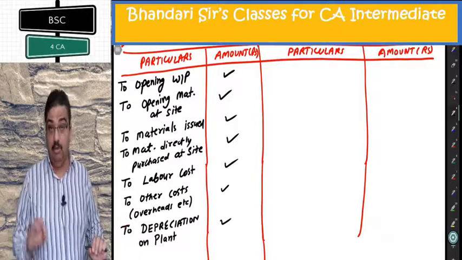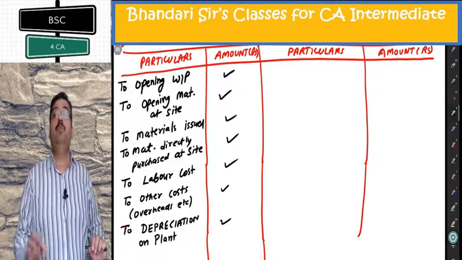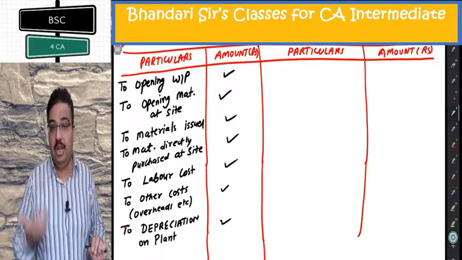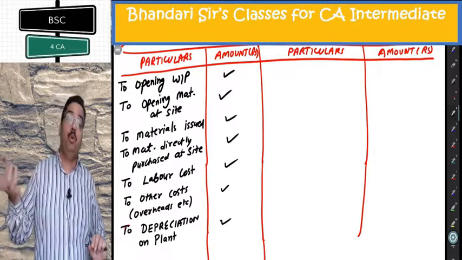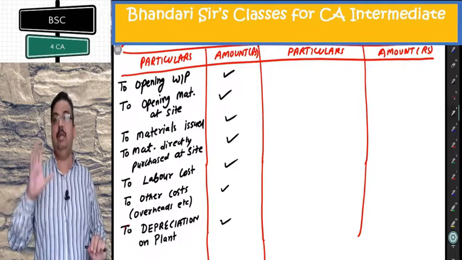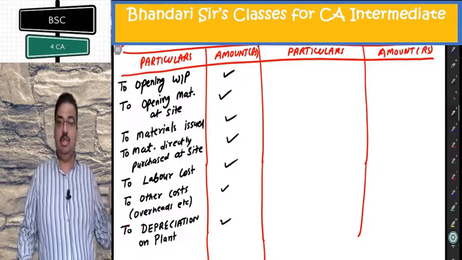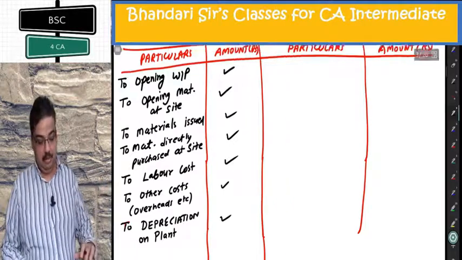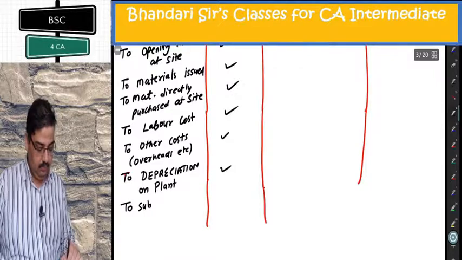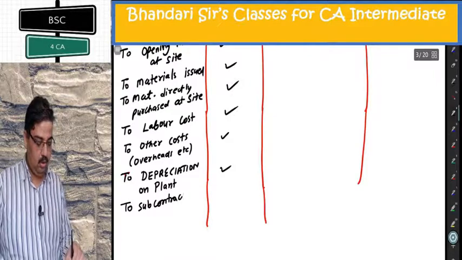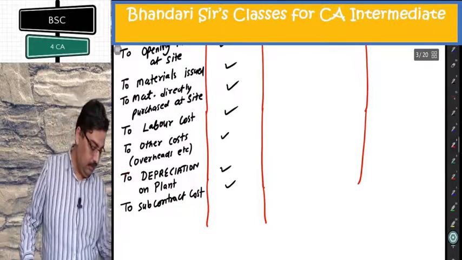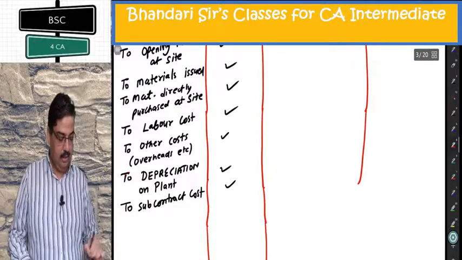So contract account, I am recommending you put only depreciation. Make a habit of this. Don't change it question by question or book by book. Make sure your concept is clear. Your concept should be charge depreciation on the debit side, to subcontract cost. I put most of the items here. I am going on to credit side now.